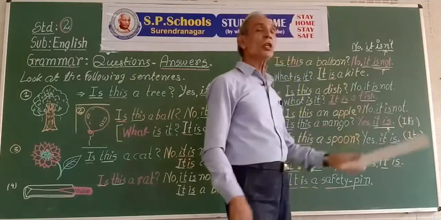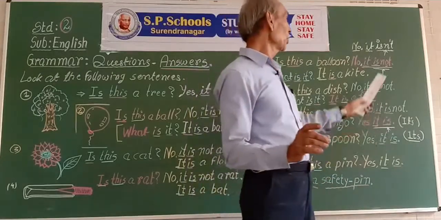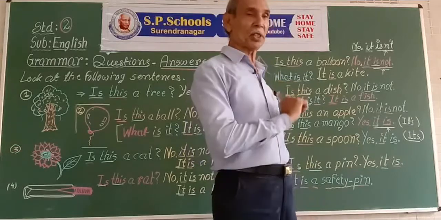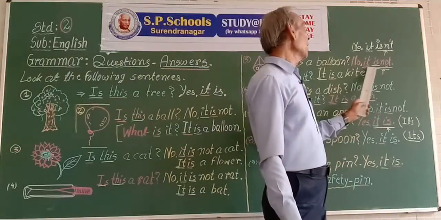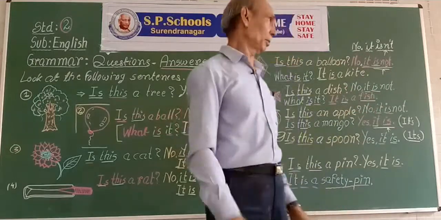Why do we use the shortened form? We use the shortened form for our convenience and comfort. No, it is not. Or no, it isn't.